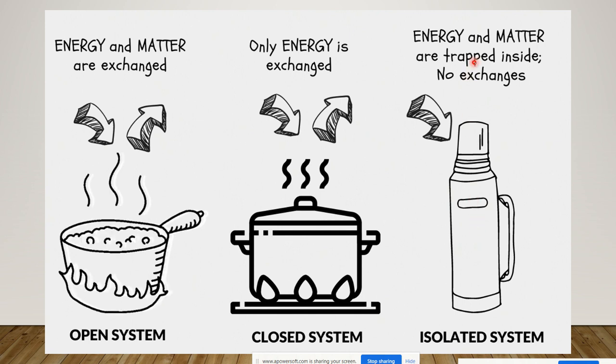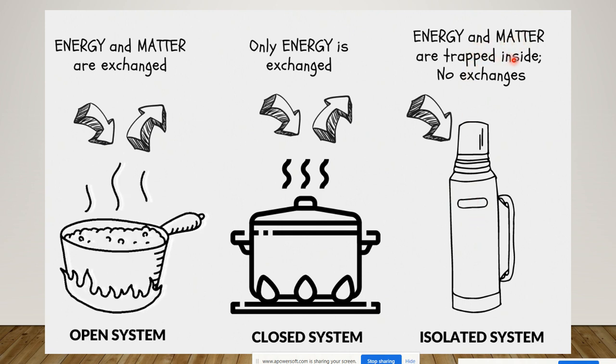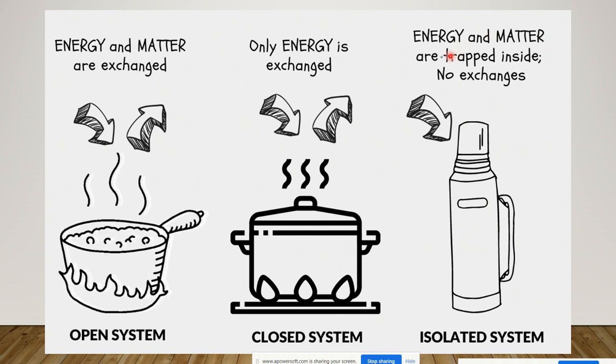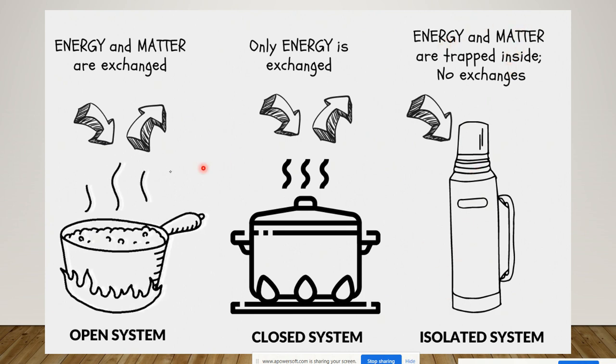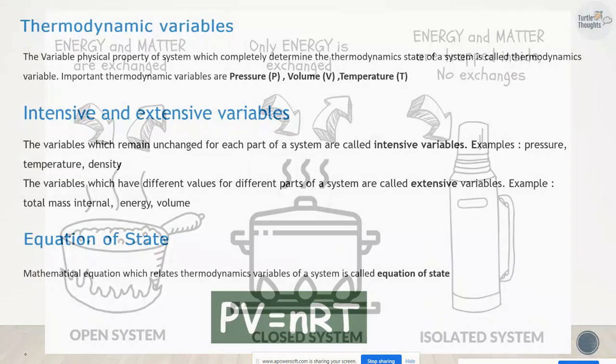Here, energy and matter both are trapped inside. So if you take any hot beverage, it is going to stay hot for long periods of time, right? So I can tell both the matter and energy will be trapped inside, meaning there will be no exchange of energy or matter. So this is an example for isolated system.